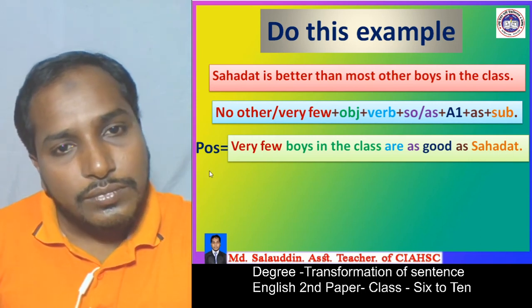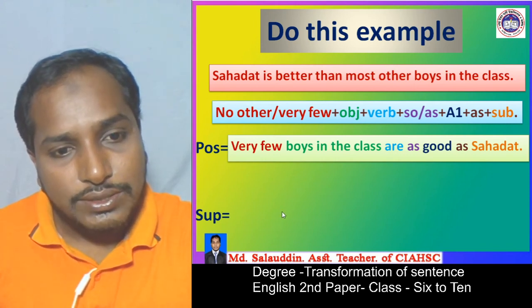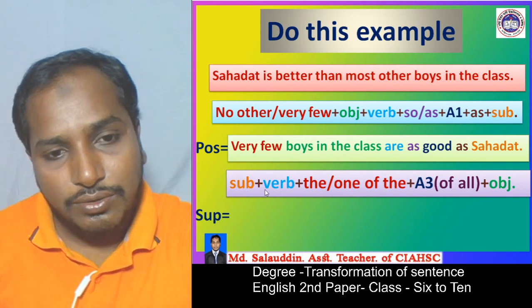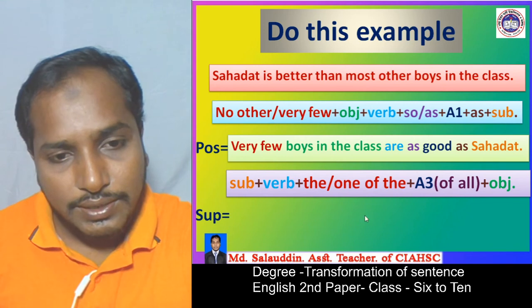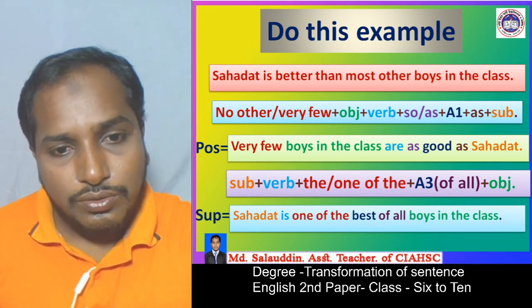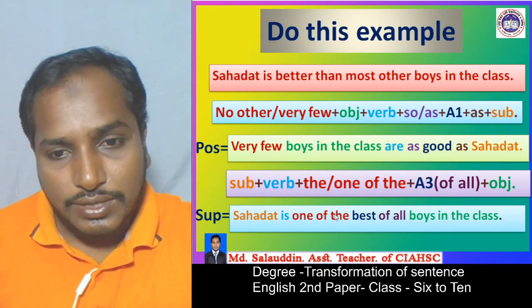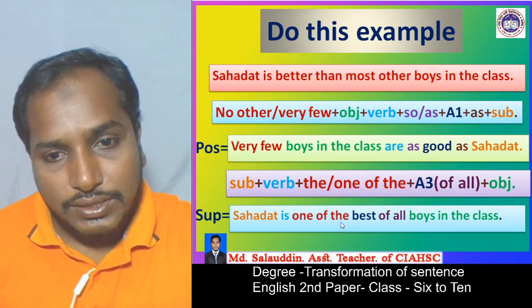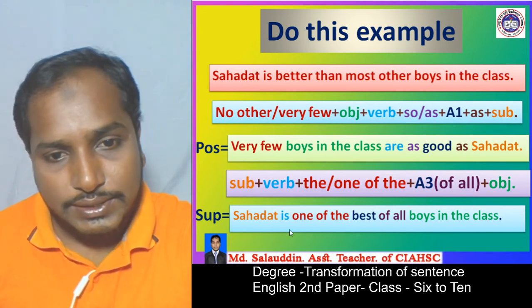Okay, students, similarly we change it into superlative, and we already know the structure of the superlative degree. So according to the structure, we wrote the example of it. Shahadat is one of the best of all boys in the class.